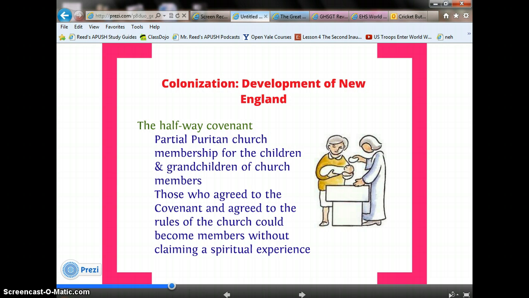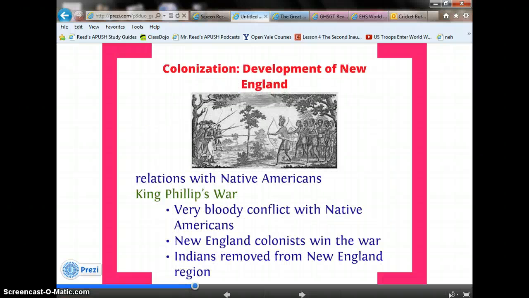At the center of New England society was the Puritan Church. The Halfway Covenant is going to provide partial Puritan Church membership for the children and grandchildren of church members. Those who agreed to the covenant and agreed to the rules of the church could become members without claiming a spiritual experience. The relations with Native Americans were very different from that of Virginia.